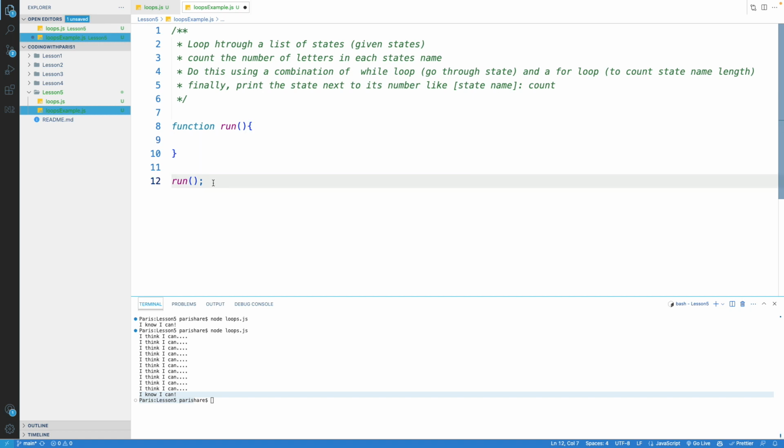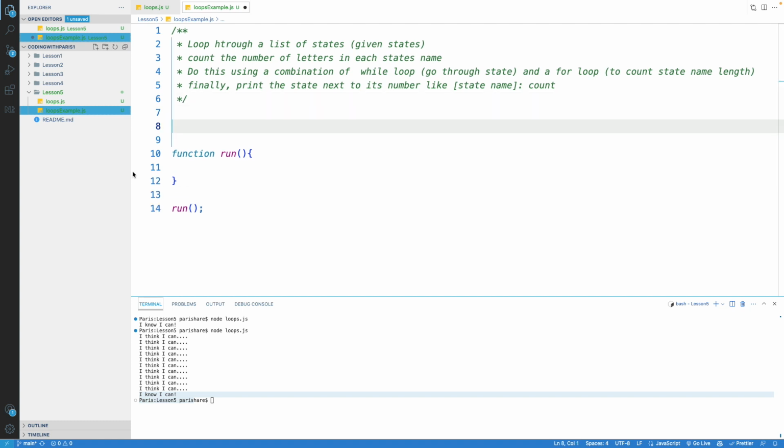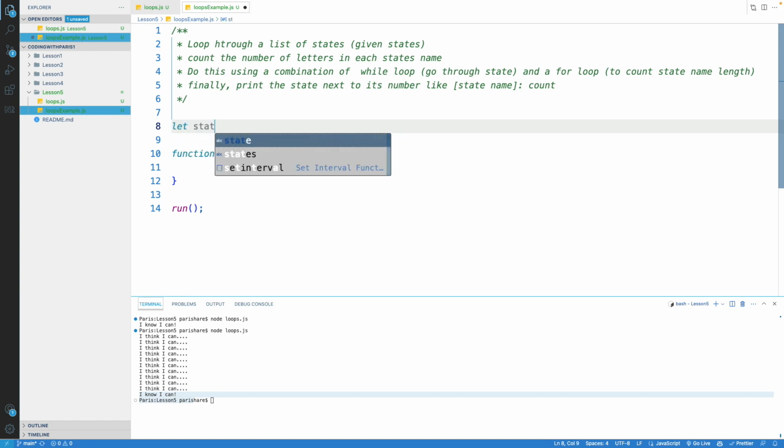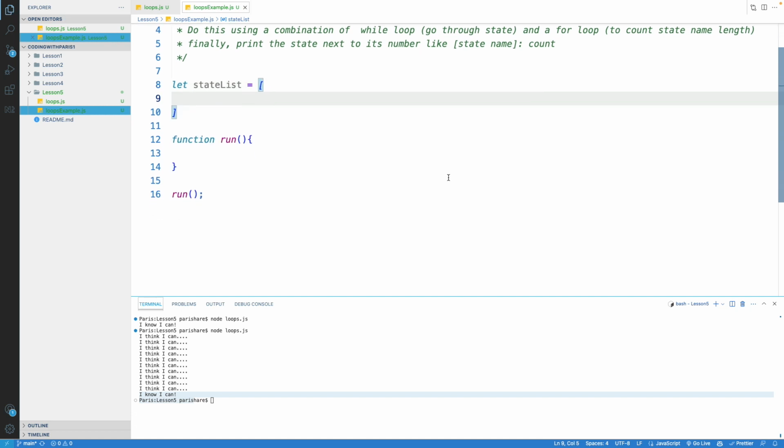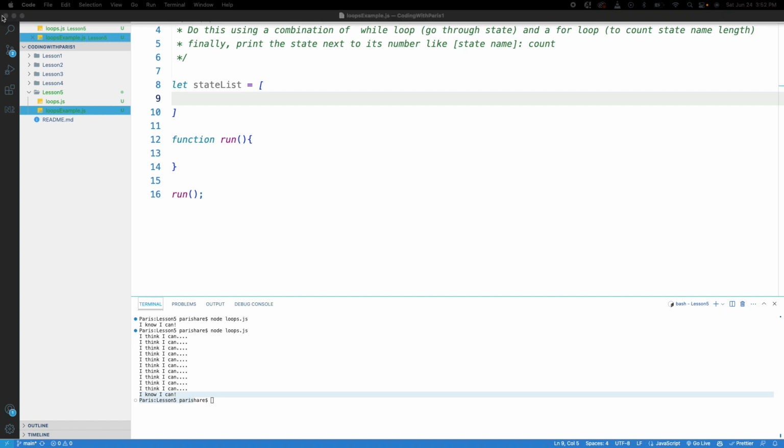Okay. The first thing we're going to do is go ahead and get a list of states to work with. We're not going to hand crank all of those states. What we're going to do is create an array called state list, open and close curly brackets, and then we're going to follow a link that I am going to put in the description below, a list of states. I'm going to show you something cool you can do. Okay, so just follow me for a second